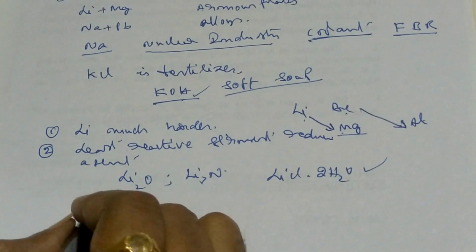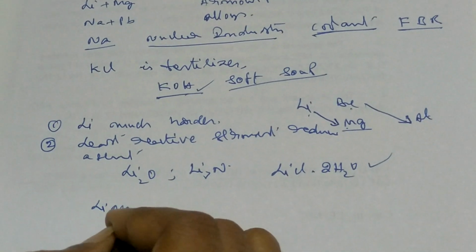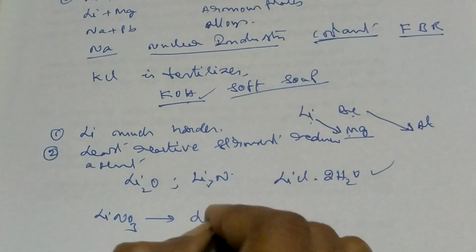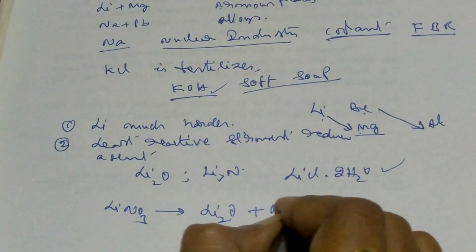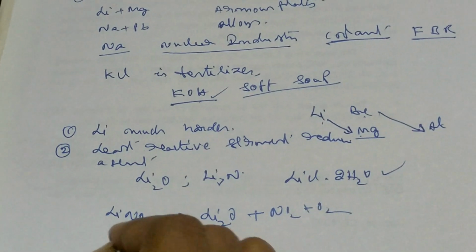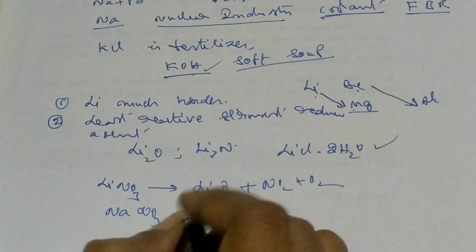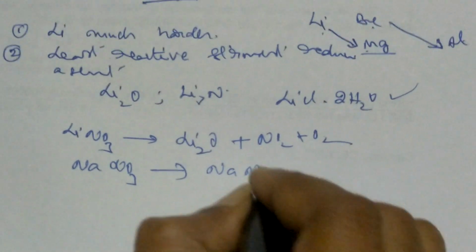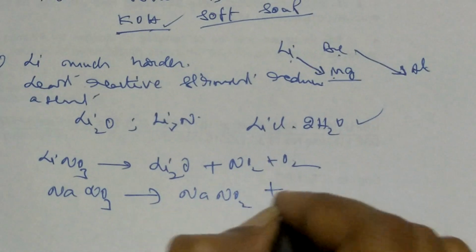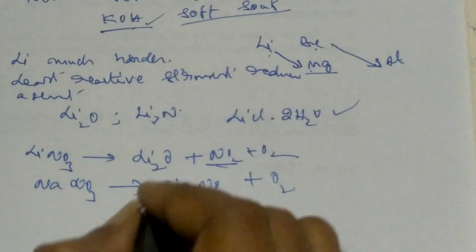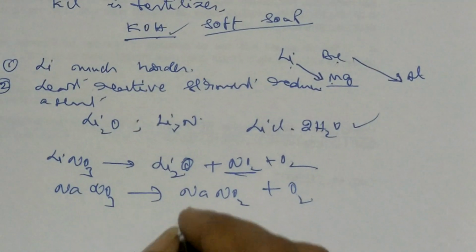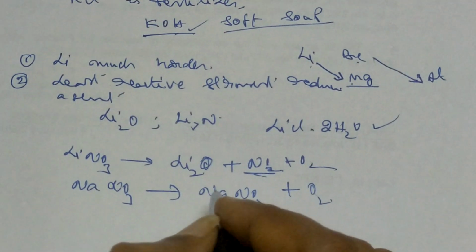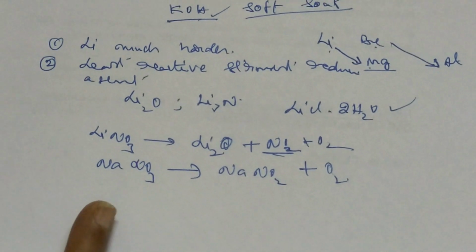Lithium nitrate, LiNO3, on heating gives lithium oxide plus NO2 plus O2. Whereas sodium nitrate, NaNO3, will not give that; only NaNO2 and O2 will come. Here the oxide will not form, NaNO2 will form. So there are small differences.